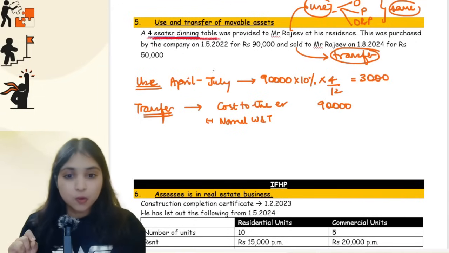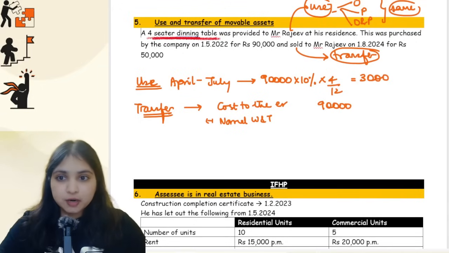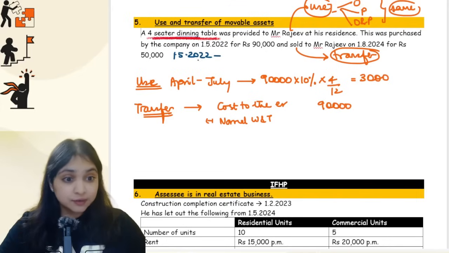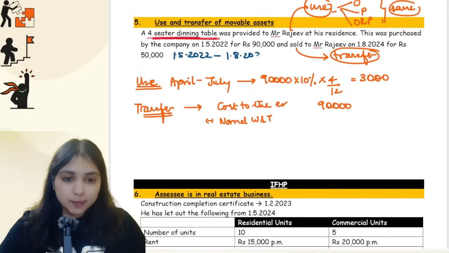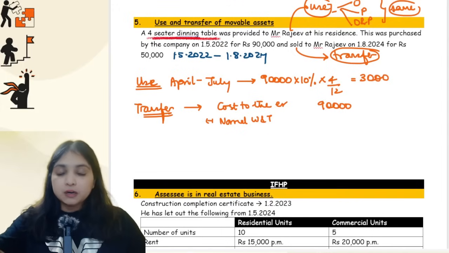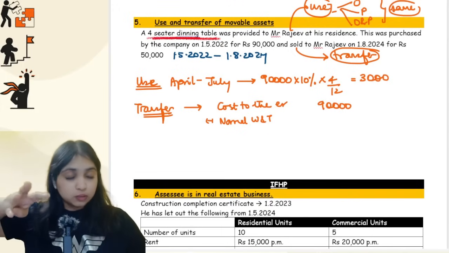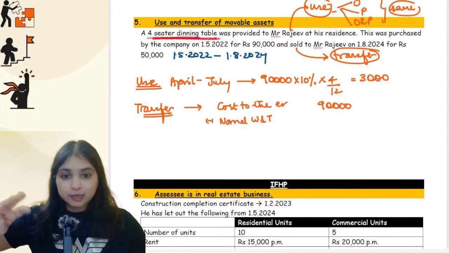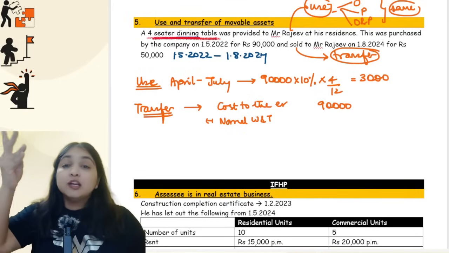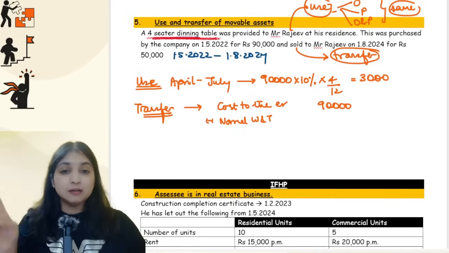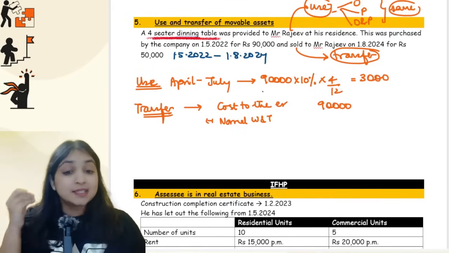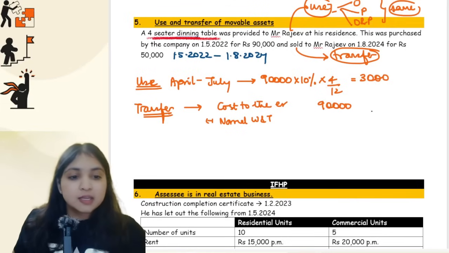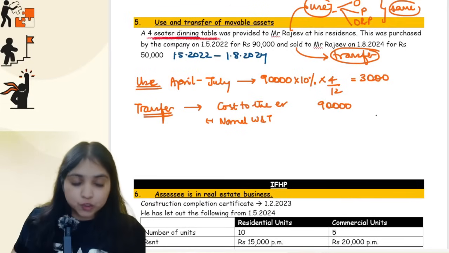For how many years now? When did the employer buy it? On the 1st of May 2022. And when is he doing the transfer? On the 1st of August 2024. How many years is this? 1st May 2022 to 30th April 2023, 1 year. Then 1st May 2023 to 30th April 2024, second year. It will be 2 years and a few months, guys, but we take only completed years. So therefore for 2 years you will compute normal wear and tear.